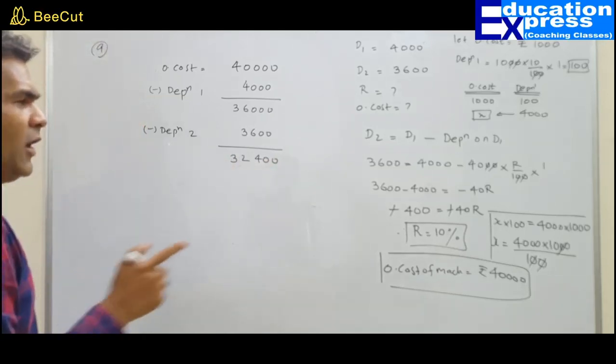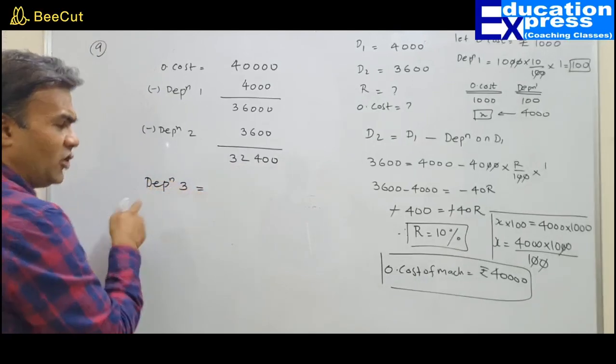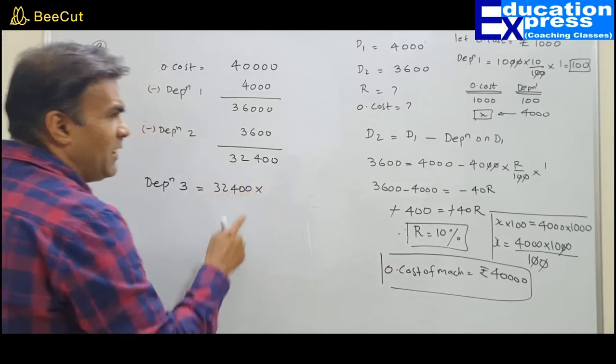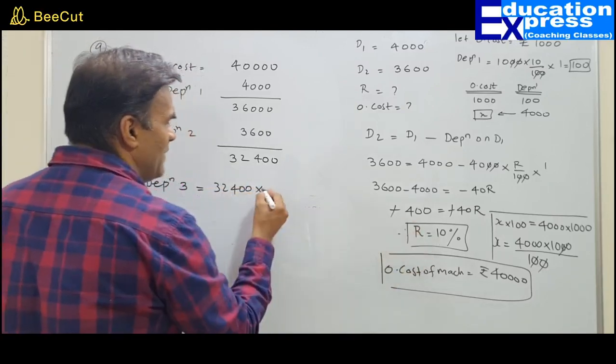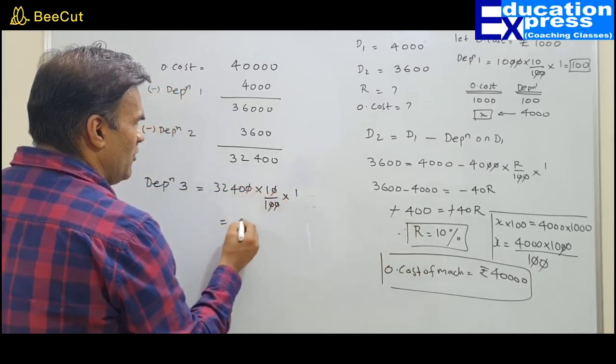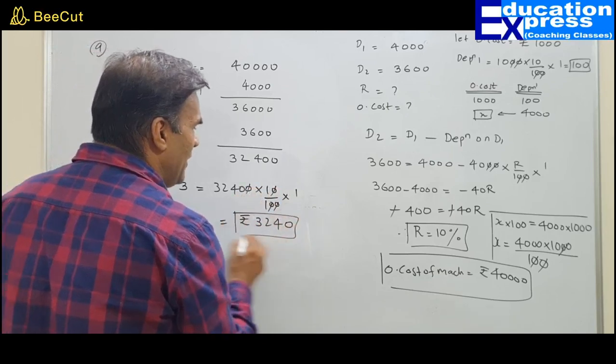So the balance will be 32,400. Now you can make out depreciation for third year would be 32,400 multiplied by the rate, which is available with us, my dear friends, 10% for 1 year. So it would be rupees 3,240. This is the depreciation.